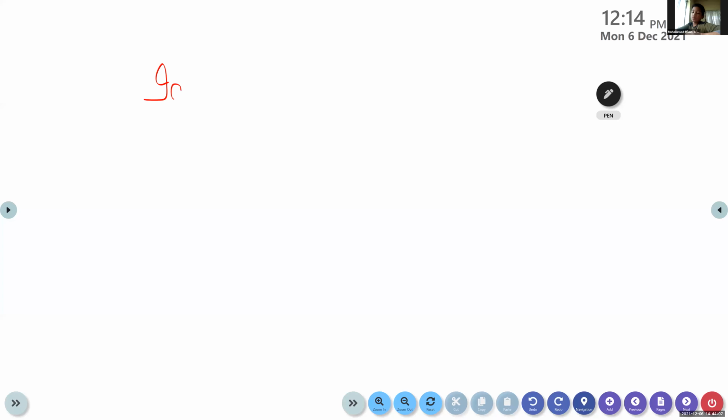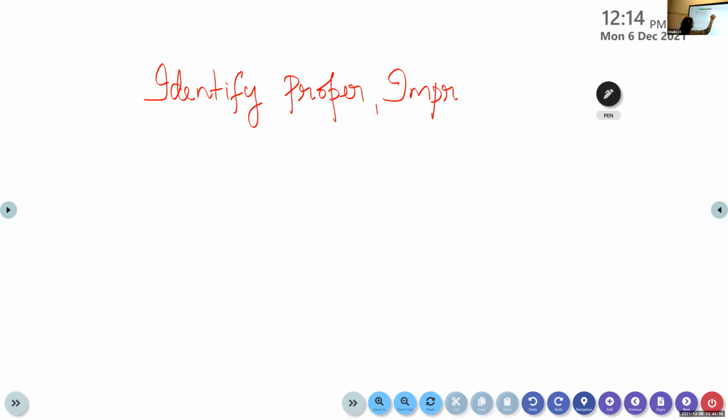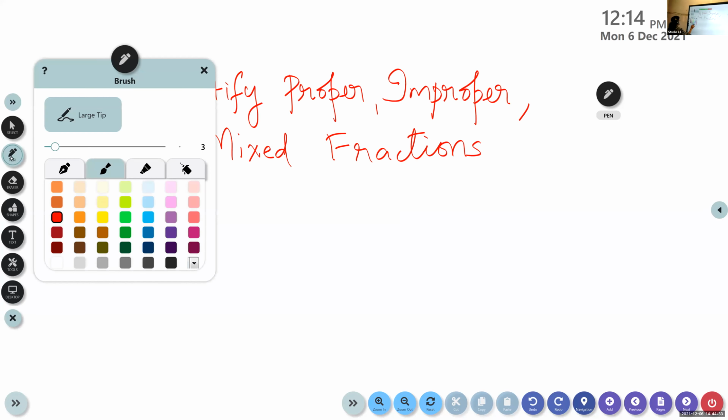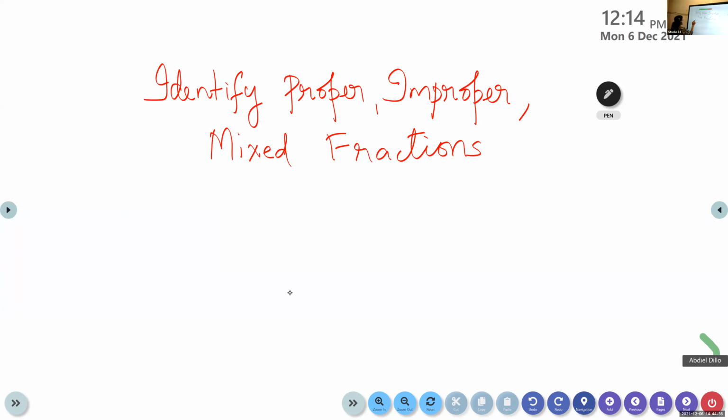Then identify proper, improper, and mixed fractions. Ma'am, we want to write the question? Yes, write the question. So I will give you some examples here.